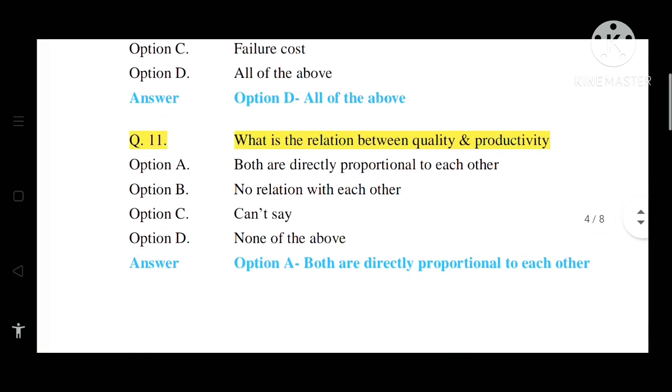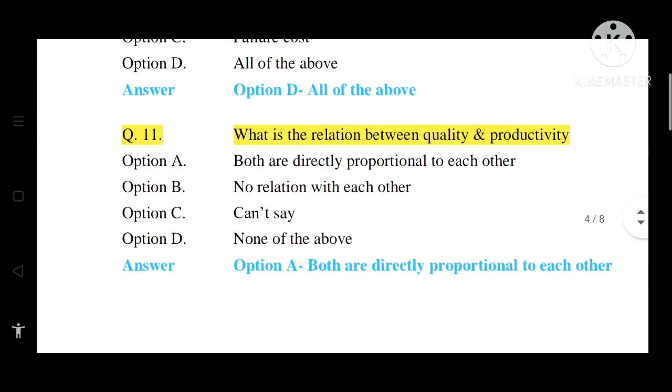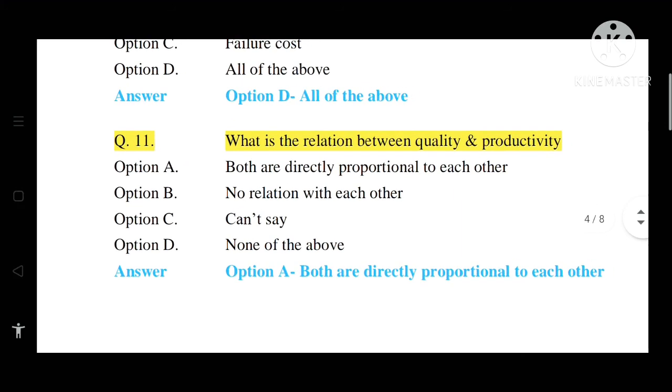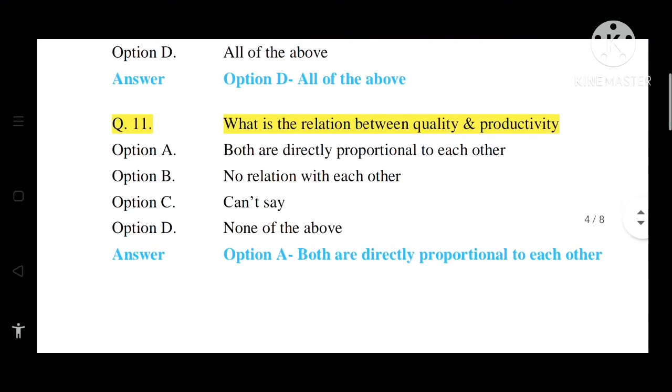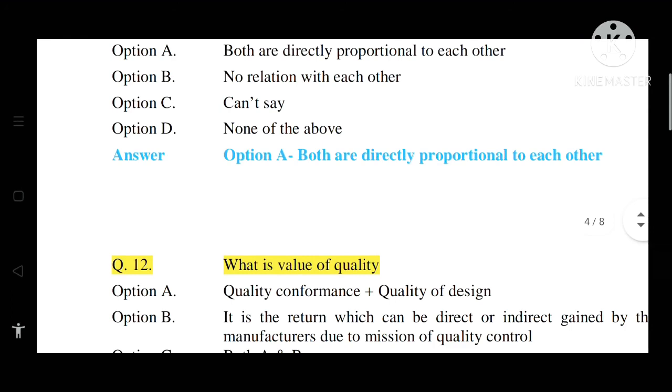Question number 11. What is the relation between quality and productivity? Options are option A, both are directly proportional to each other. Option B, no relation with each other. Option C, can't say. Option D, none of the above. So the correct answer is option A. If quality increases, productivity also increases. So both are directly proportional to each other.